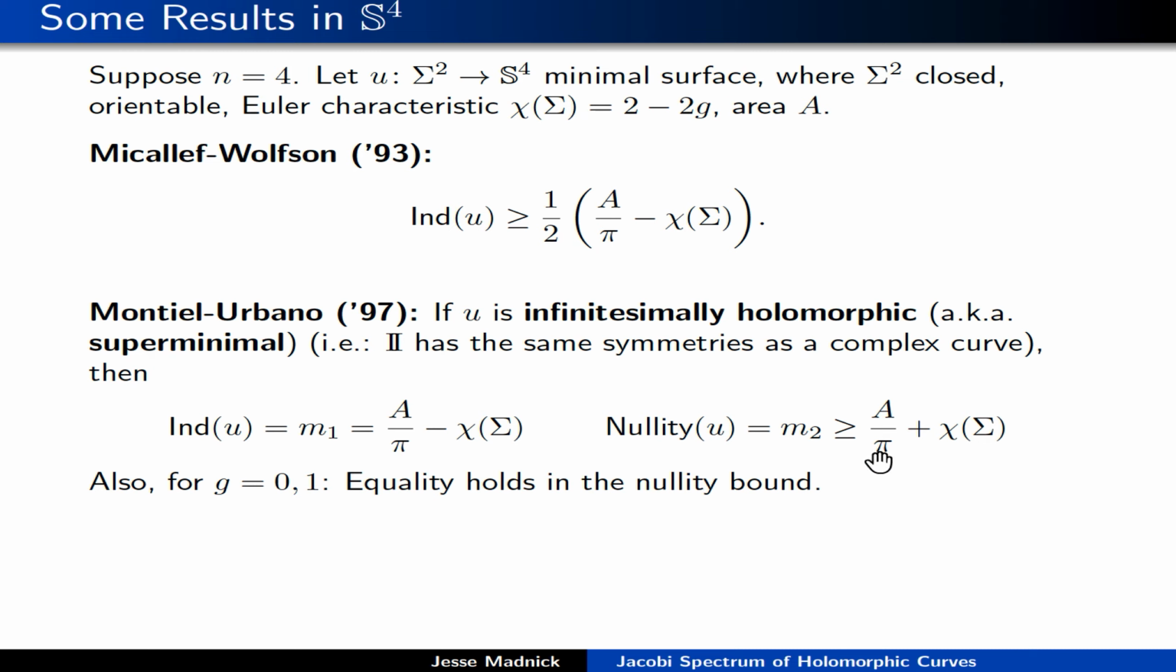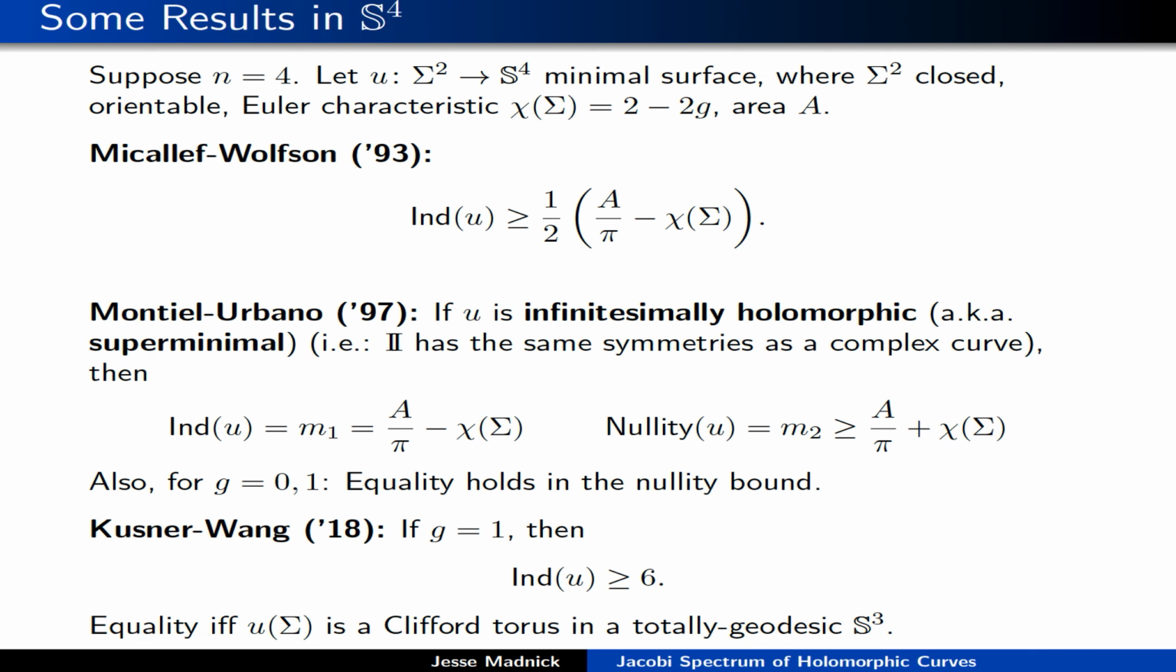They also get a lower bound for the nullity. The nullity is at least area over pi plus the Euler characteristic, and this is sharp. This is an equality when the genus is 0 or 1. This result of Montiel and Urbano is very much the inspiration for what I'm going to talk about today.